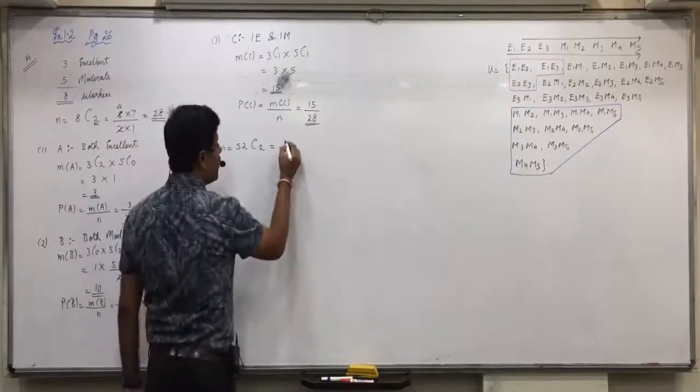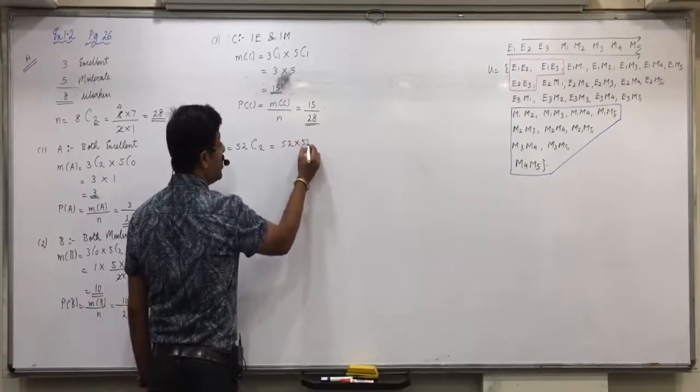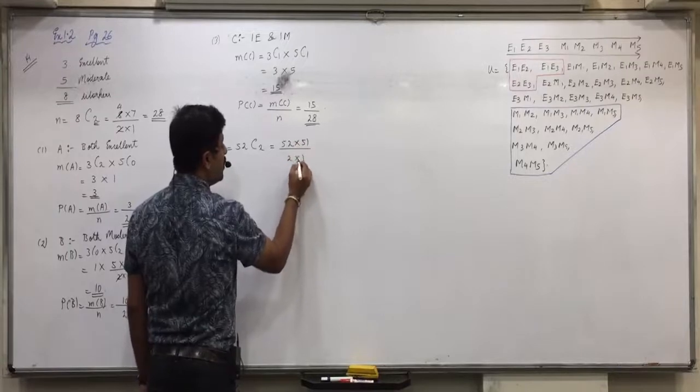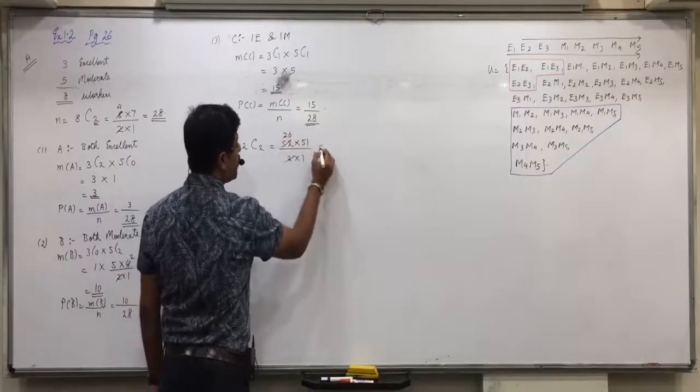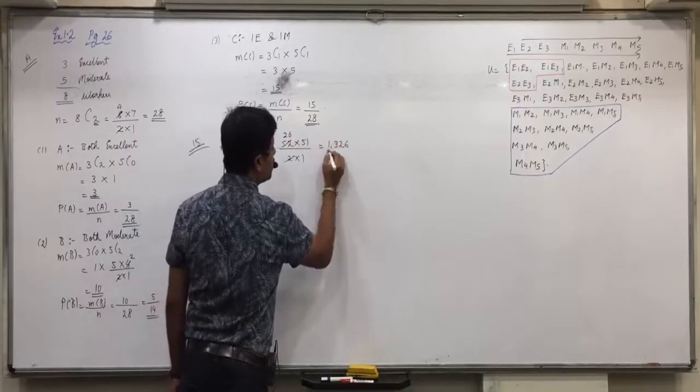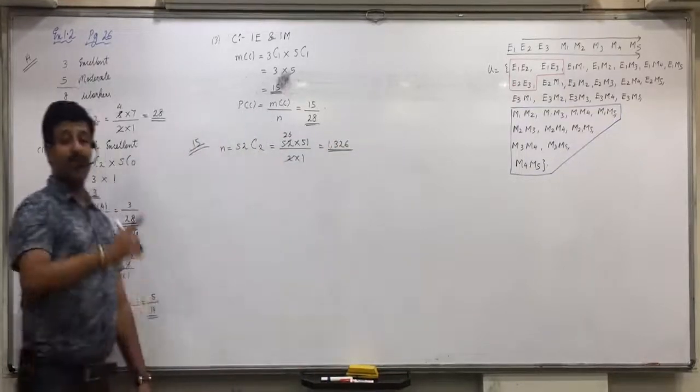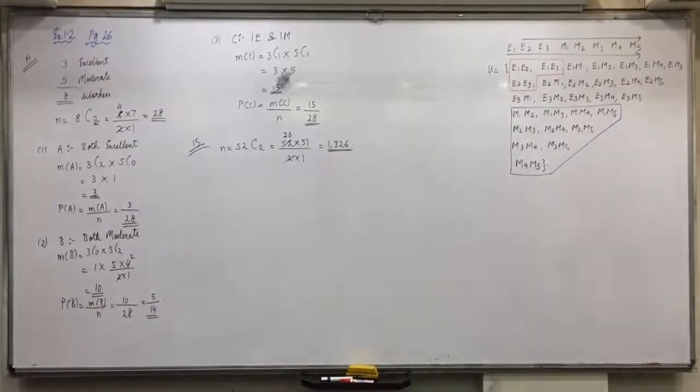52C2, so you open 52 into 51 with 2 numbers, divide by 2 into 1. 2 into 26 into 51, 1326. This is what I was saying, 1326 outcomes are possible. So we cannot make the sample space now, impossible. Are you all clear with it?